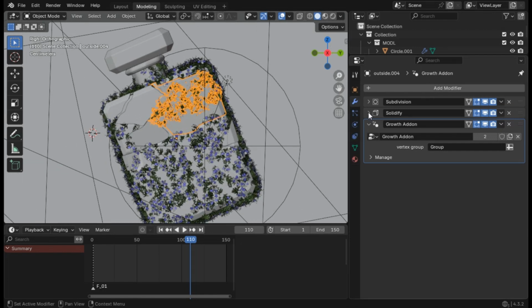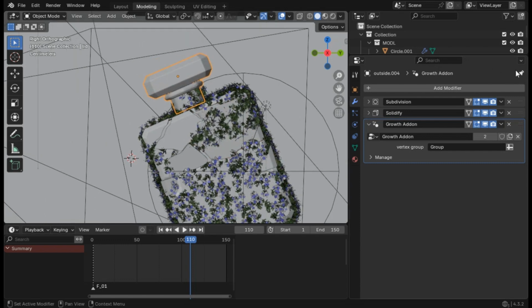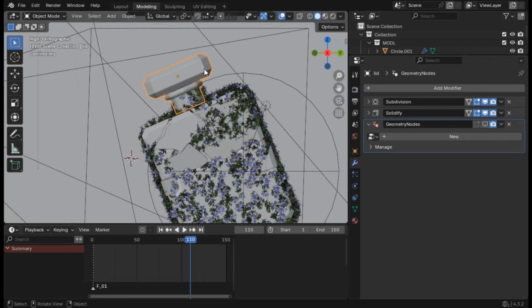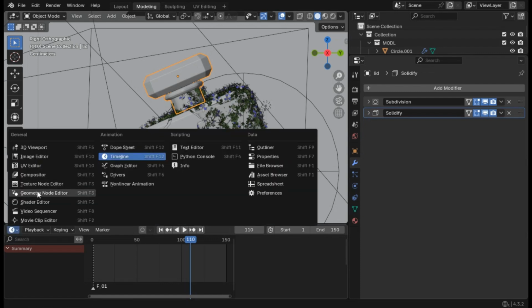I'll just enable it since you know how, and it just has the same settings. Now I will go to this lid over here. Now I will be using something totally different. Let's again add our add-on, our geometry node add-on.